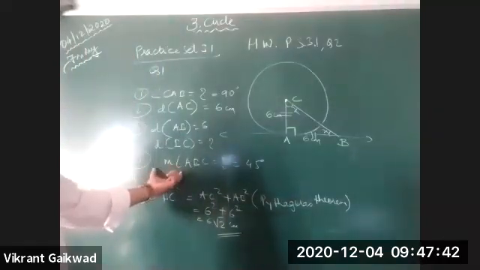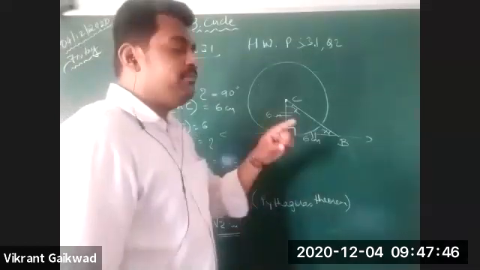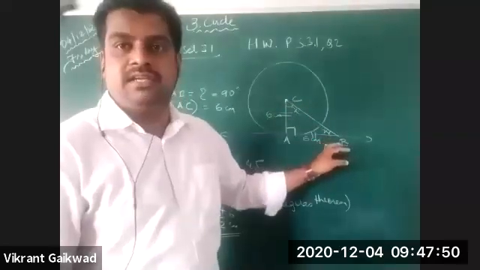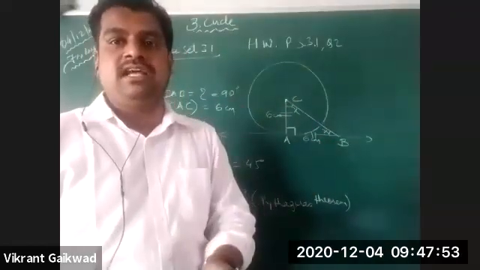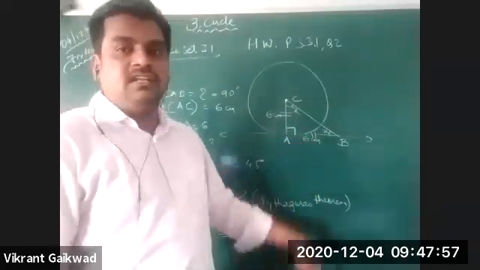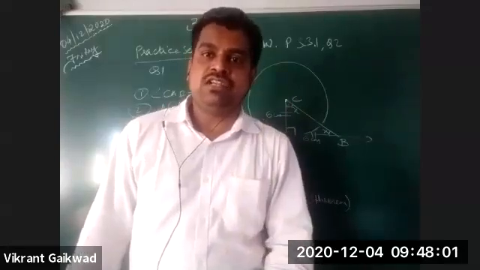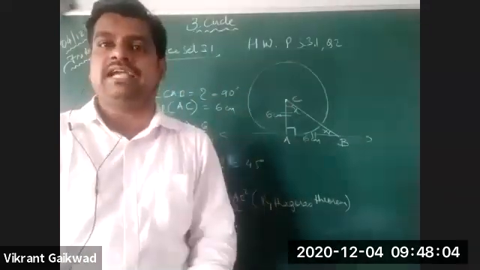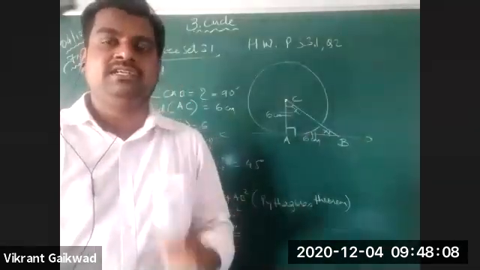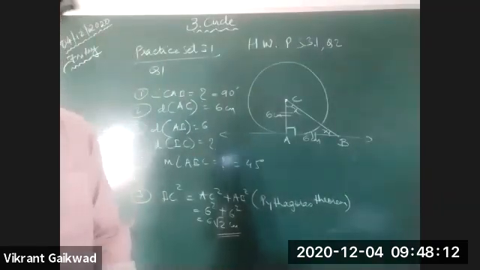After that, you want to find the measure of angle ABC. To get it, you've got these two sides of the triangle equal. When two sides of a triangle are equal, it is an isosceles triangle, and already a right angle is given, so it is an isosceles right angle triangle. In an isosceles right angle triangle, the values of the angles are 45 degrees each. This is the remaining angle, giving 90 degrees. Is this clear, beta? Yes, sir.